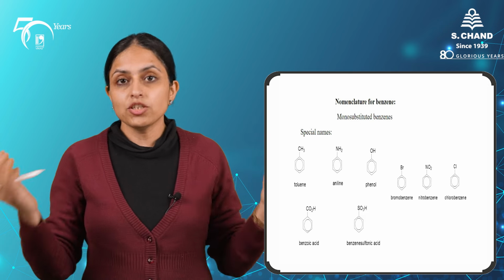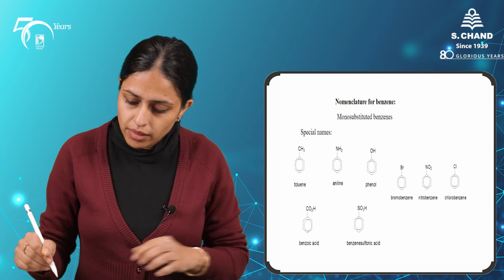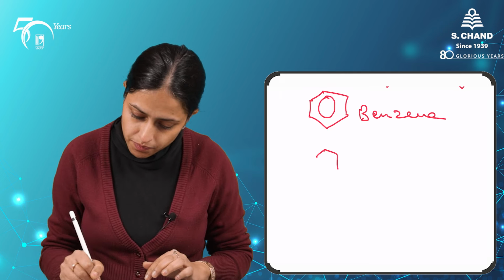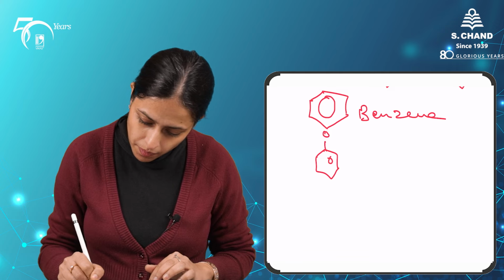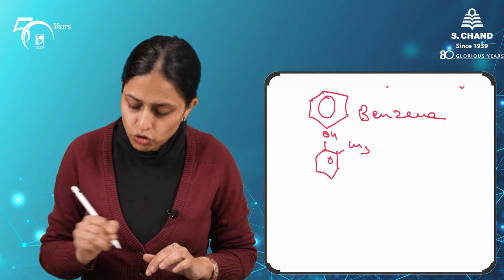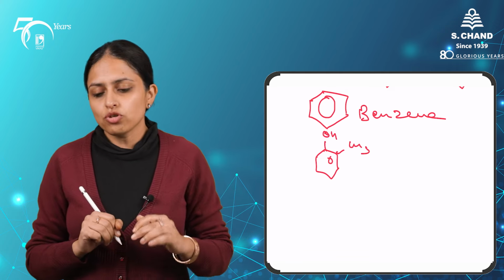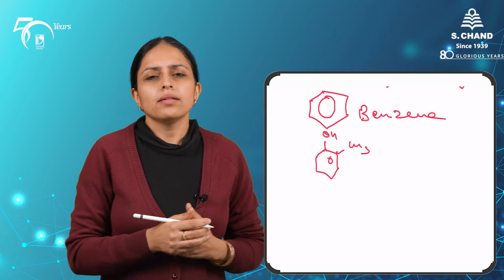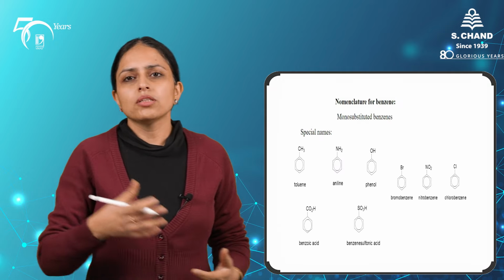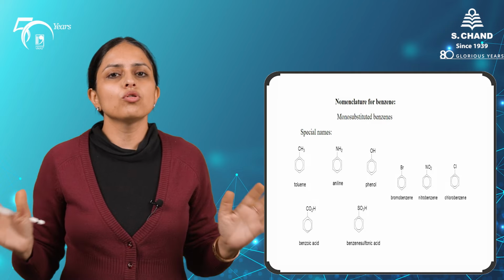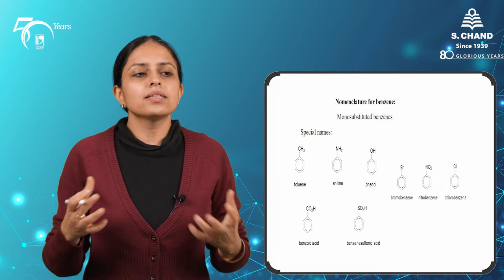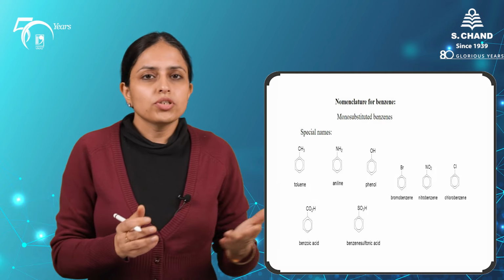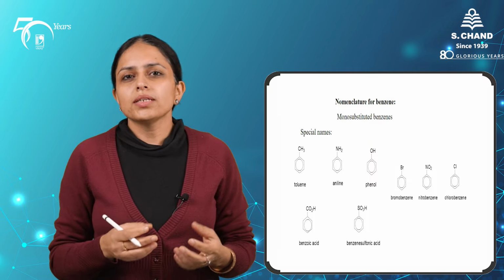If OH and CH3 both of them are there, then the molecule will be cresol, and depending upon the position of the OH group, they will be ortho, para and meta cresols, right? And for halogens you can have bromobenzene, chlorobenzene, fluorobenzene. So these are the monosubstituted, quite easy and simple to name. And for nitro, it will be nitrobenzene. For sulfonic acid, benzene sulfonic acid.